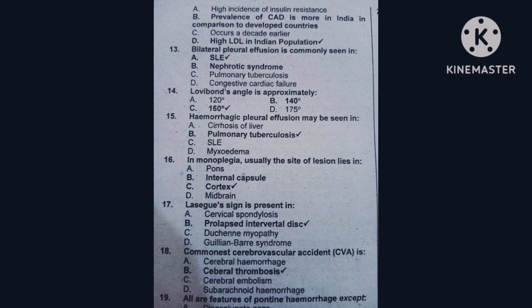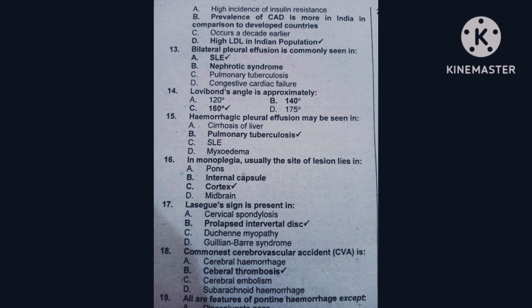Question number 15, hemorrhagic pleural effusion may be seen in option A, cirrhosis of the liver. Option B is pulmonary tuberculosis. Option C is SLE. Option D is myxedema. The correct one is pulmonary tuberculosis, in which hemorrhagic pleural effusion may occur.